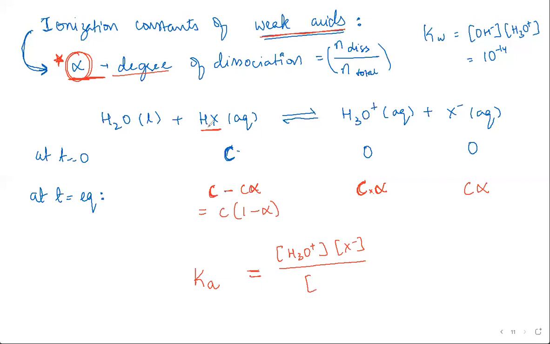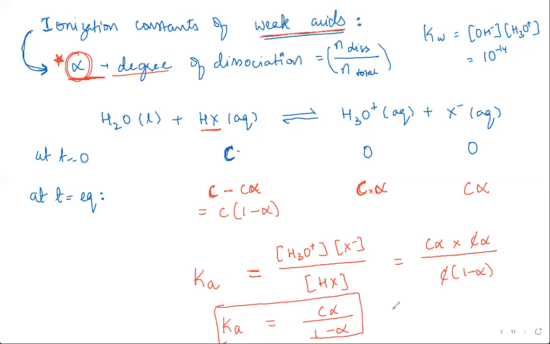H2O is a pure liquid, so we only consider the concentration of HX. Plugging in the values at equilibrium, the concentration of products is C alpha into C alpha upon the concentration of reactant C into 1 minus alpha. Cancelling out the common factors, I get Ka is equal to C alpha squared by 1 minus alpha. So this is the expression for the ionization constant of a weak acid.